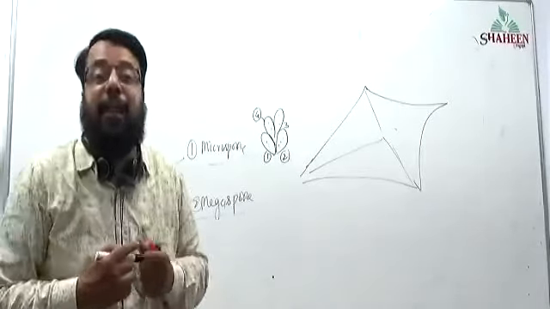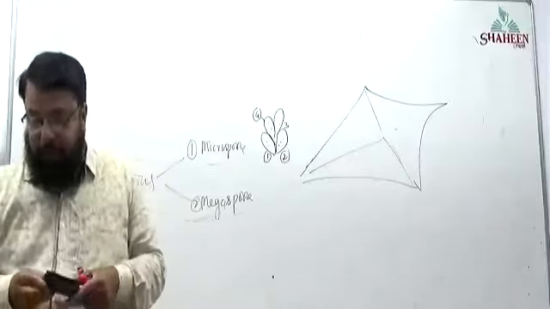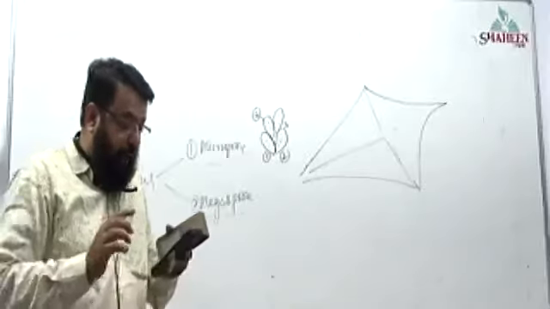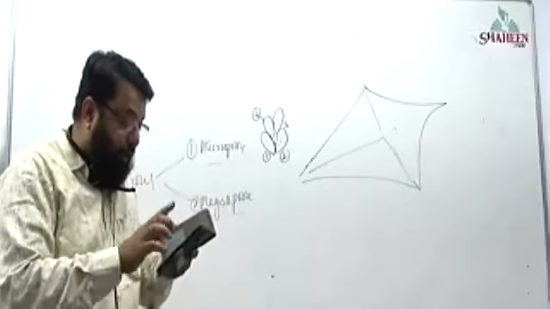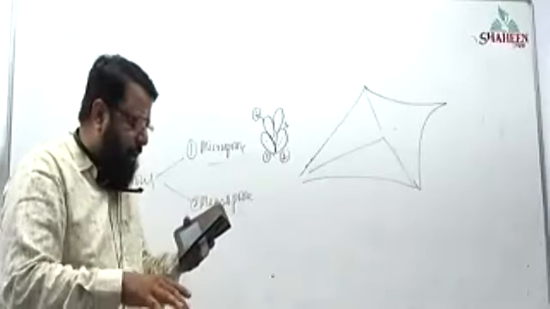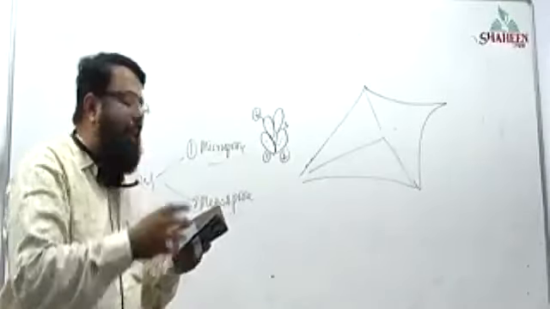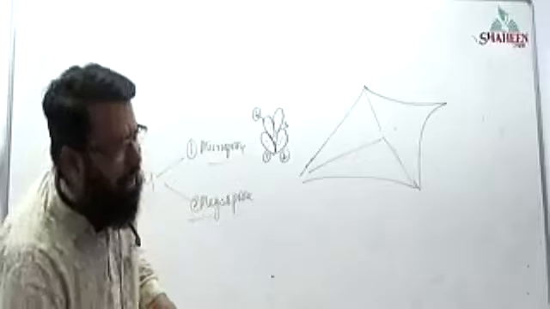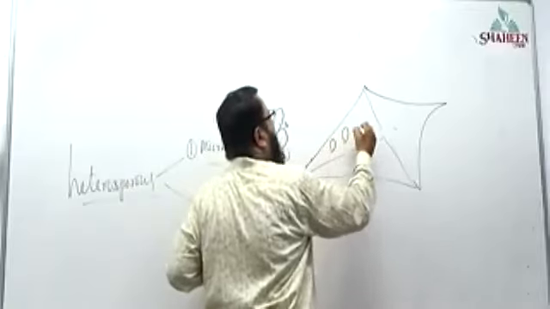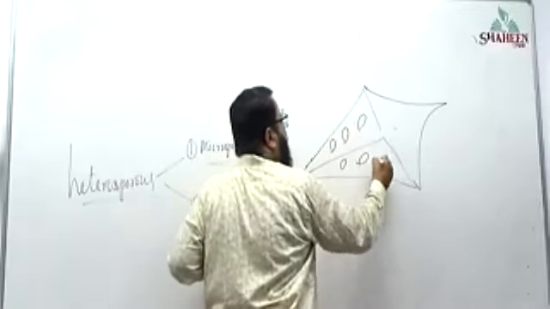Now, what is this leaf called? The leaf that is producing sporangia. If it is producing sporangia, that is called as sporophyll. Here one sporangia, here one sporangia, sporangia, sporangia.